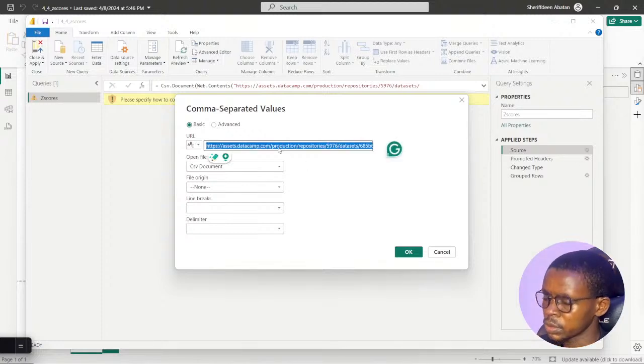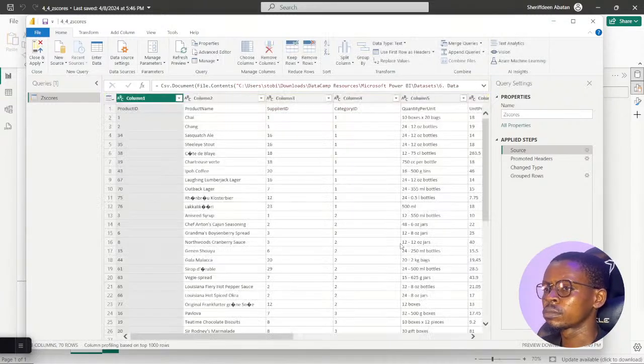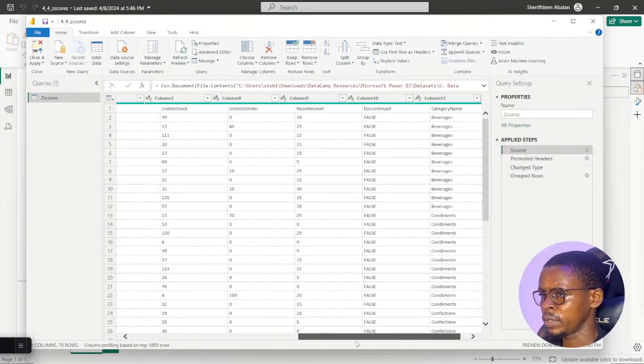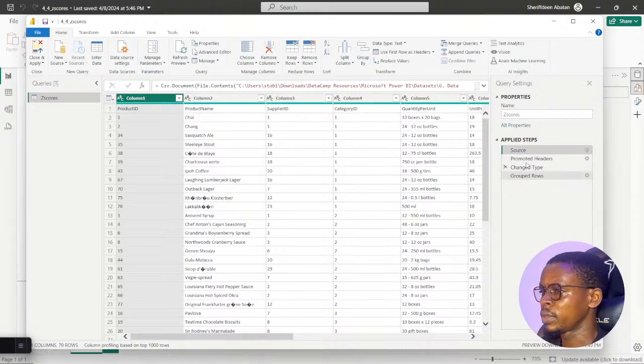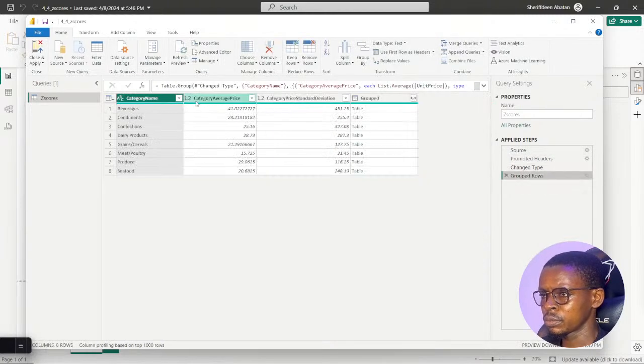And let's see, doesn't hurt to give it a shot. I'll just edit that real quick. Click on OK. Okay, I think it should be the one. It is definitely the products table. Promoted headers, changed data type, grouped rows. Oh, definitely the one. That's quite interesting to figure out.